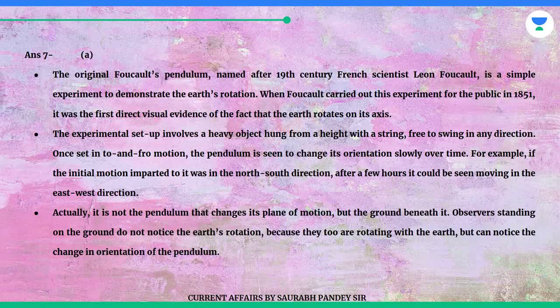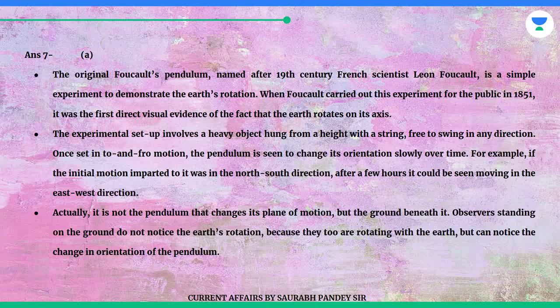demonstrate the Earth's rotation. When Foucault carried out this experiment for the public in 1851, it was the first direct visual evidence of the fact that the Earth rotates on its axis. The experimental setup involves a heavy object hung from a height with a string, free to swing in any direction. Once set into to-and-fro motion, the pendulum is seen to change its orientation slowly over time.